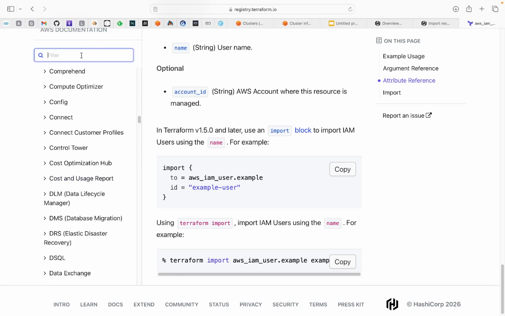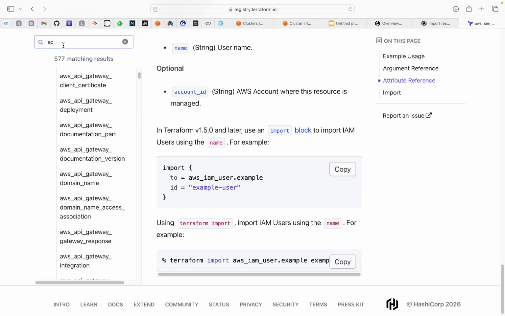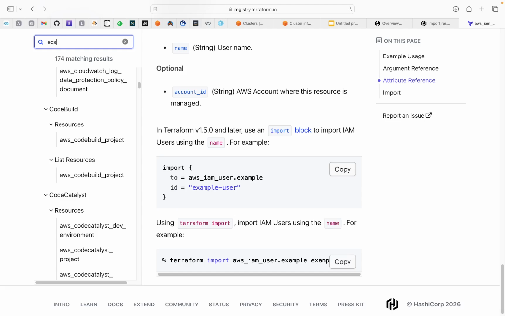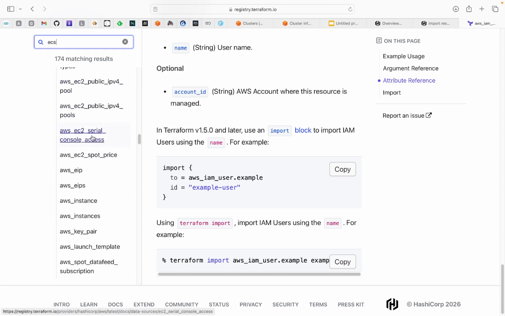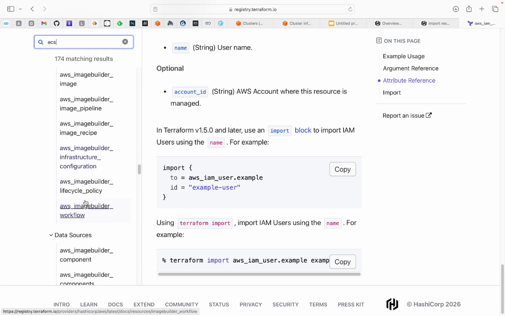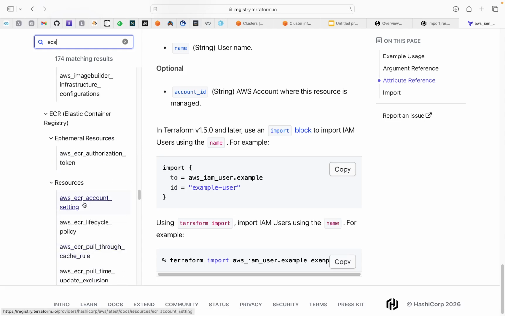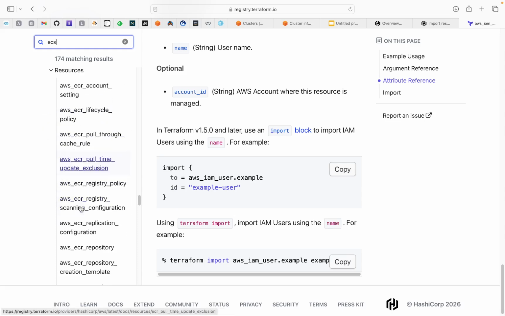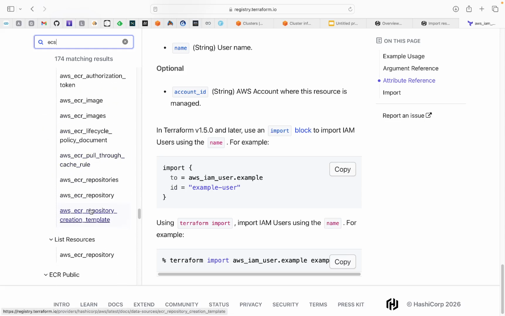Let's find ECS here. Where is ECS? Scroll down. This is ECR; you're looking for ECS.